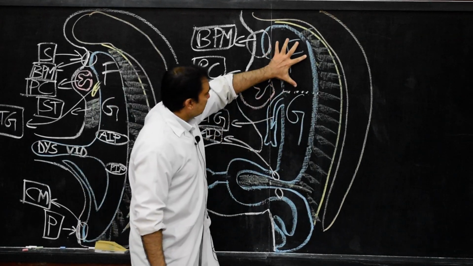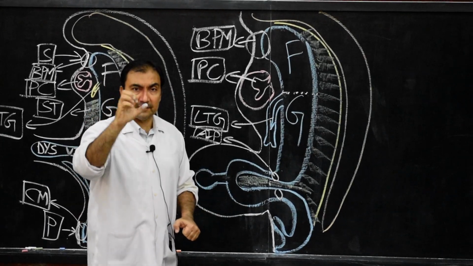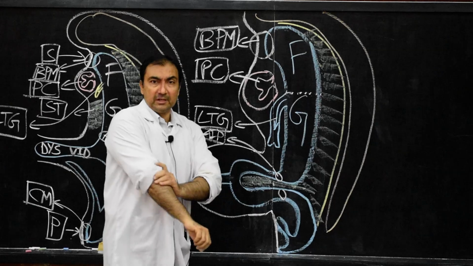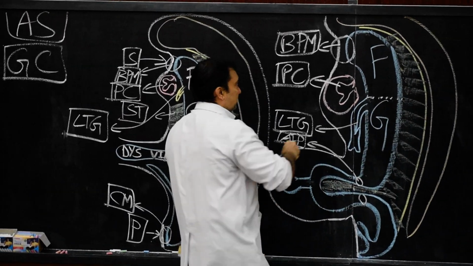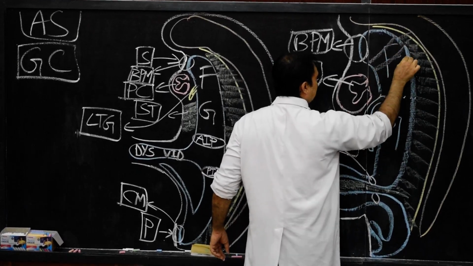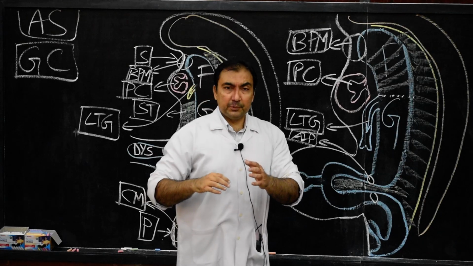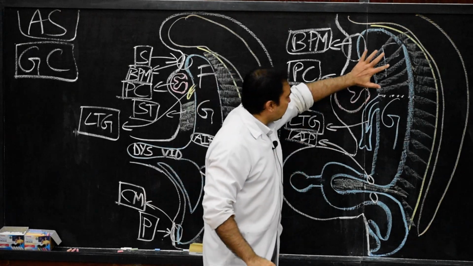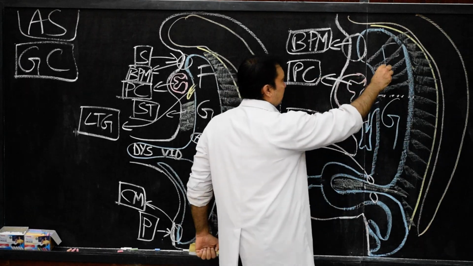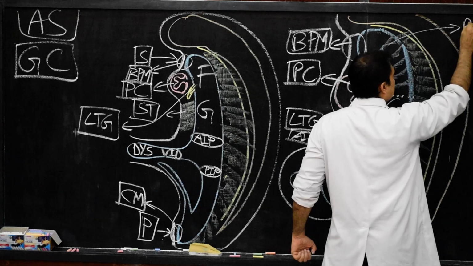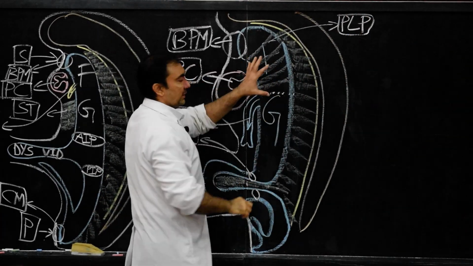Now coming to the cephalic portion of the foregut, the prelaryngeal portion, the structures that will develop from it are, first, various branchial arches. For example, these are the branchial arches which will develop. These branchial arches are important in head and neck, and as they develop in the prelaryngeal portion of the foregut, here I will name this as the prelaryngeal portion of the foregut, in which there will be development of branchial arches.